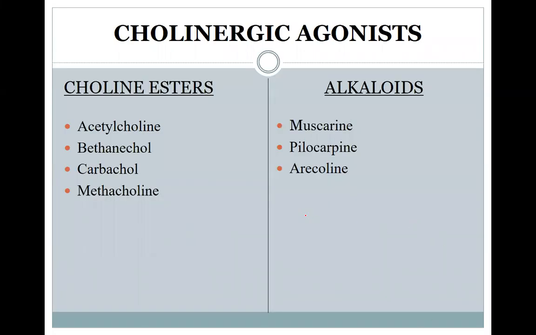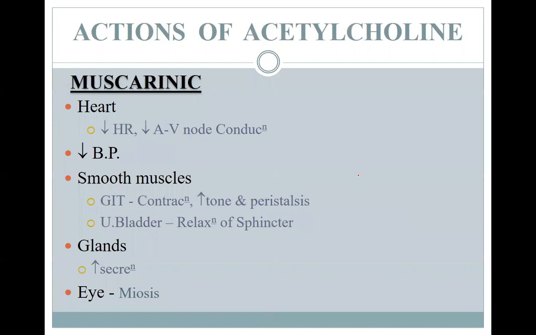Now, examples of drugs that come under choline esters are acetylcholine, methacholine, carbachol, and bethanechol, whereas drugs that come under alkaloids are muscarine, pilocarpine, and arecoline.